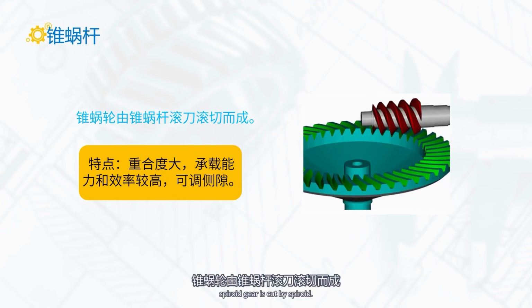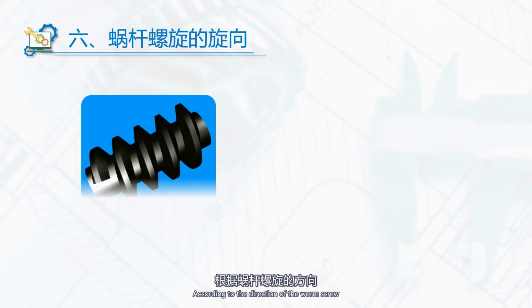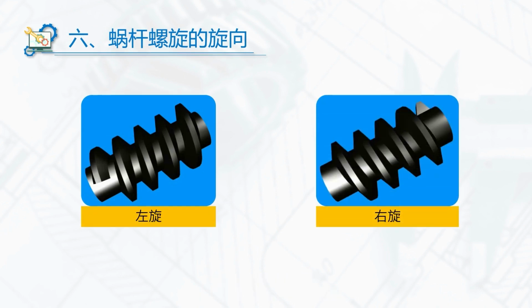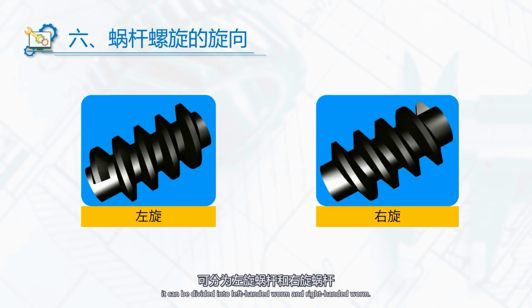Spheroid gear is cut by spheroid. It has large overlapping degree, high bearing capacity and efficiency. The side gap can be adjusted. According to the direction of the worm screw, it can be divided into left-handed worm and right-handed worm.